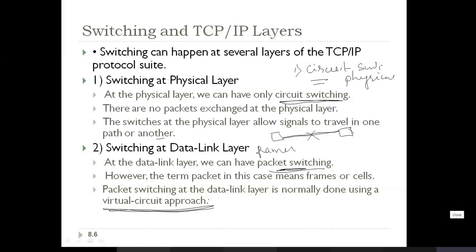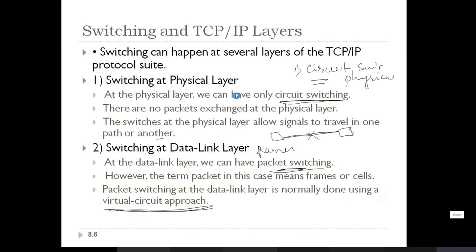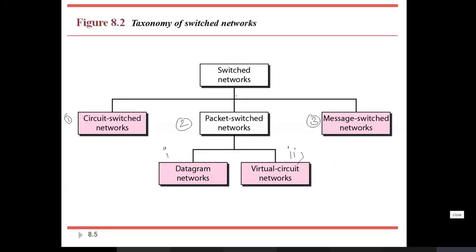Next, switching at the network layer can be implemented using packet switching. In this case, the virtual circuit approach or the datagram approach can be used. Whatever the different types of switching methods we have discussed, depending on the type, each method is implemented in a particular layer.